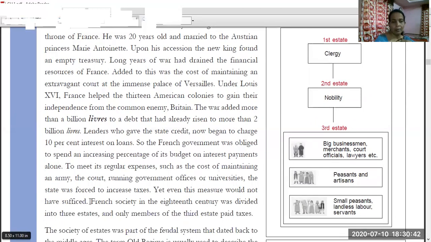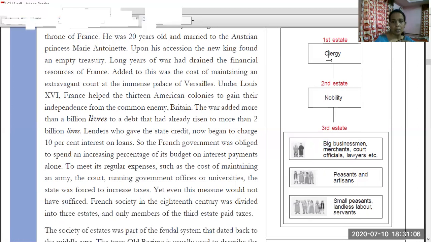The French society in the 18th century was divided into three estates, and only members of the third estate paid taxes. The society was divided into three divisions, three estates, and among these, only the third estate was paying the taxes.